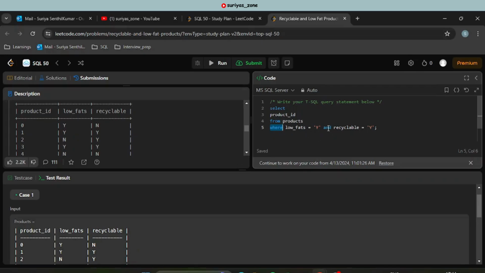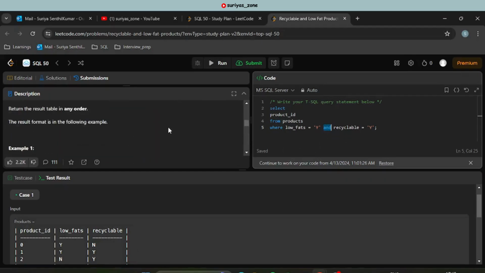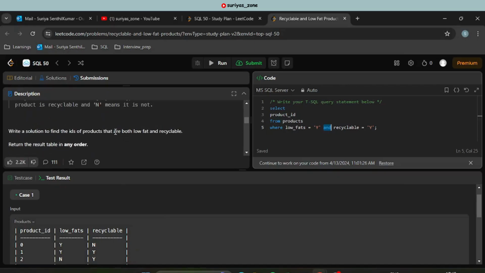Okay, and we are using an and condition to filter on other columns as well, because here they are expecting both low fat and recyclable to be yes, so that we are using an and condition. Suppose if they had asked either one is yes, then here we can use the or condition, but our problem statement is they want the IDs that are yes for both low fat and recyclable.